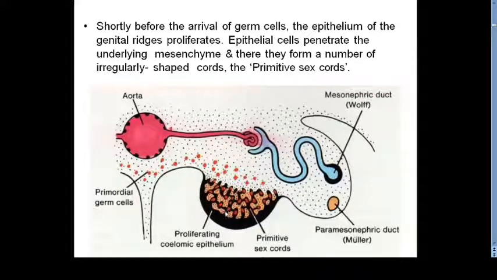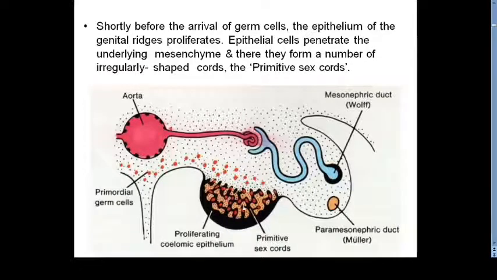These finger-like projections invading the underlying mesenchyme are given the name primitive sex cords. As these cords are formed, they will be invaded by the primordial germ cells. So the primitive sex cord is formed by three structures: proliferation of the mesothelium, the mesenchyme, and the third important source, the primordial germ cells.